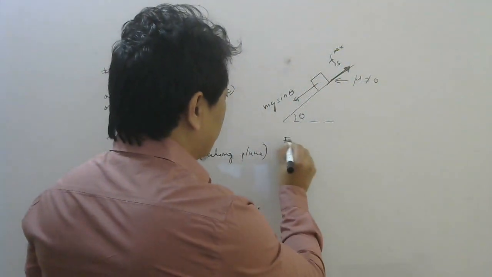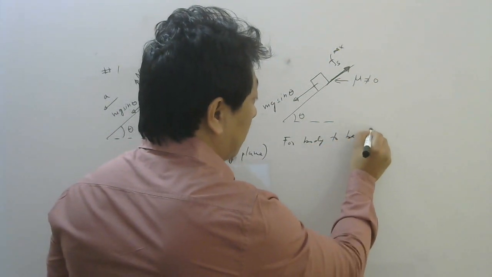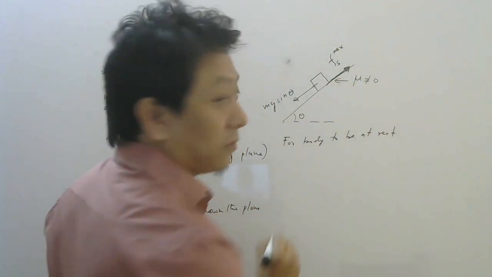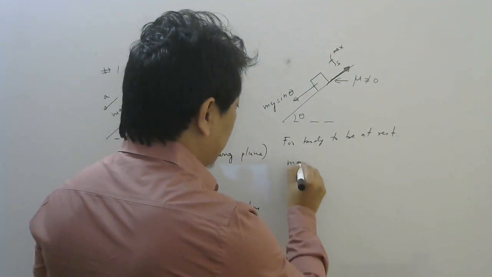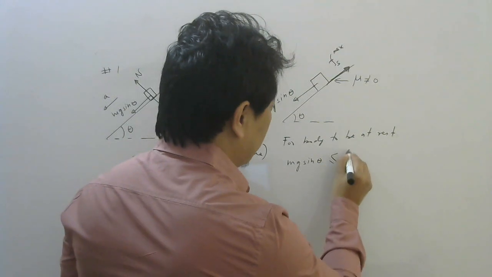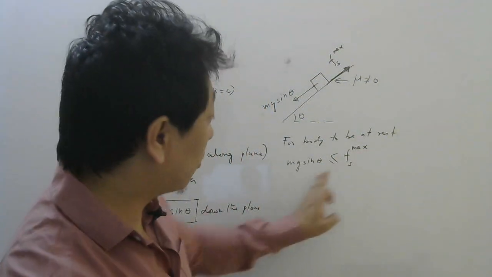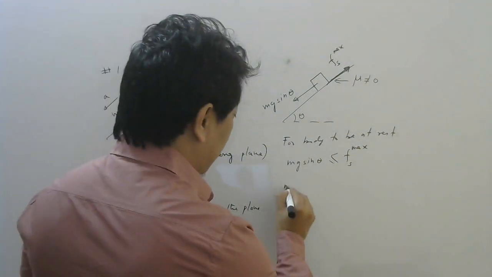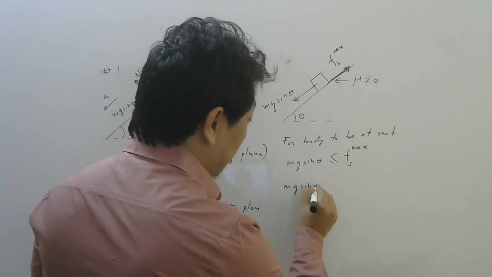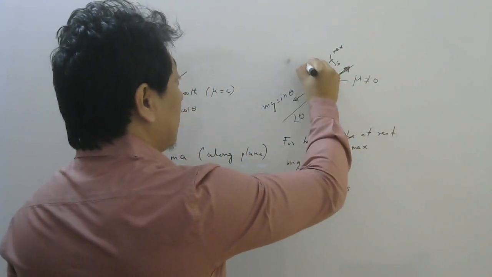So for the body to be at rest on the surface, what should happen? Mg sin theta should be less than or equal to maximum static friction. Right? It should not cross this friction. That means mg sin theta should be less than or equal to mu s into N. And here N is balancing which force?